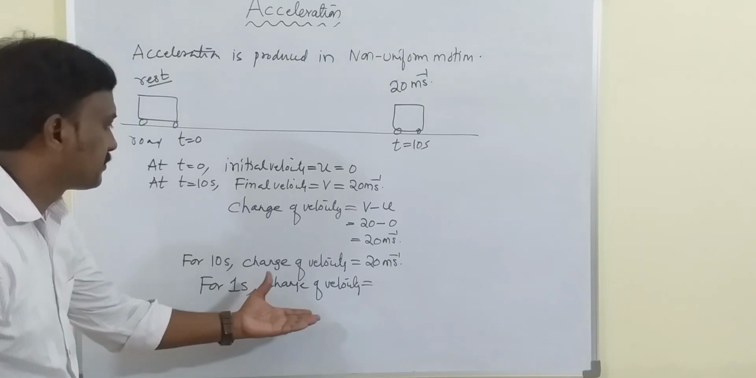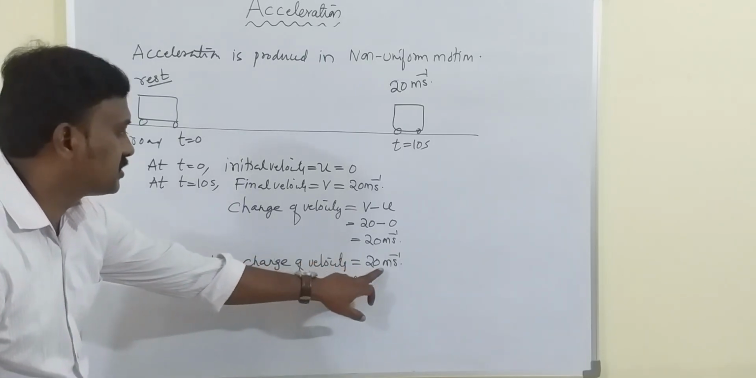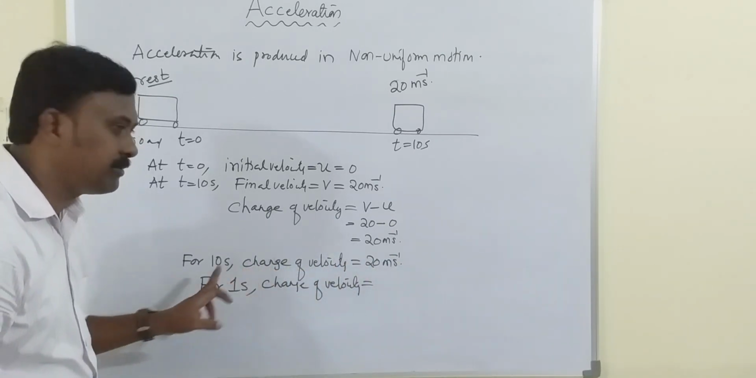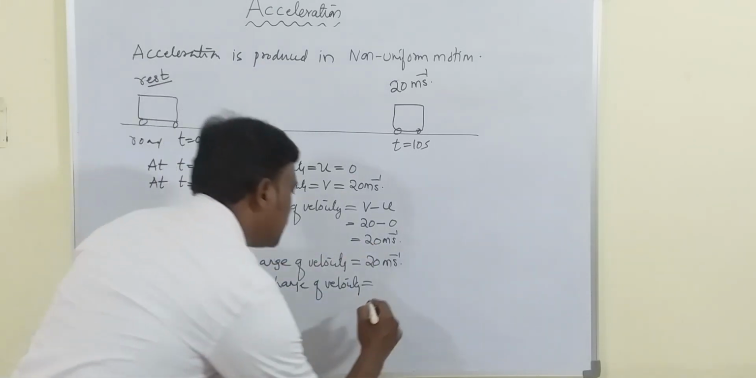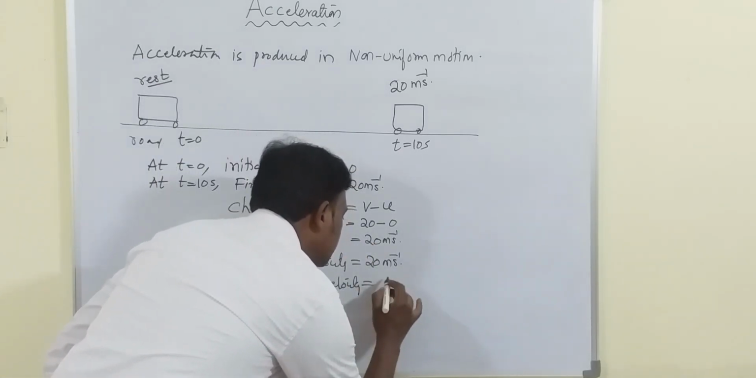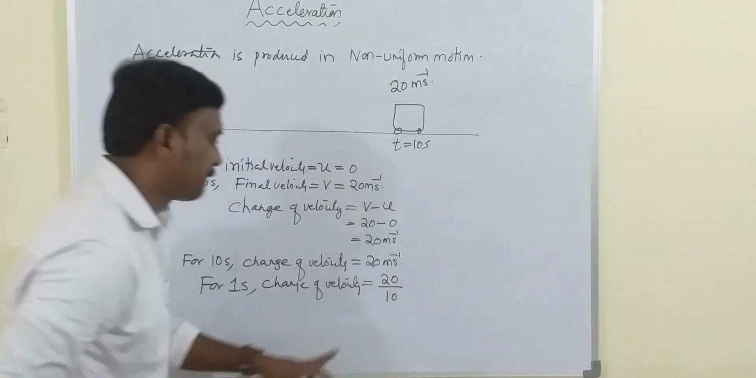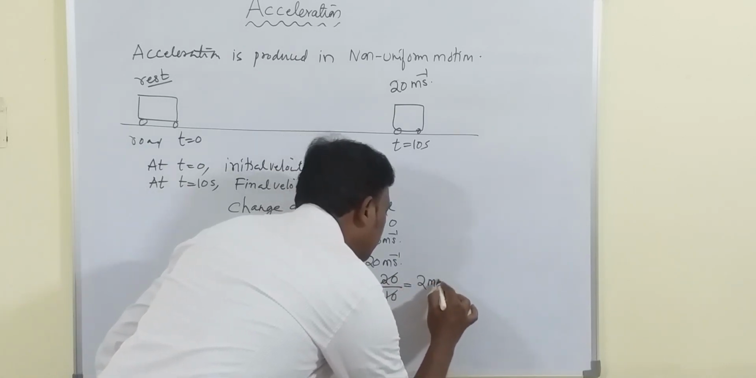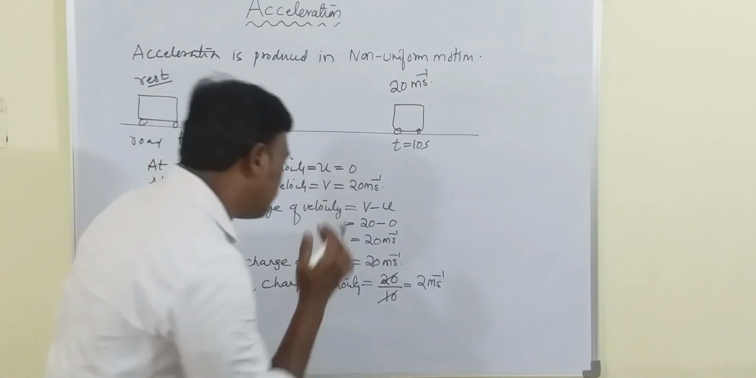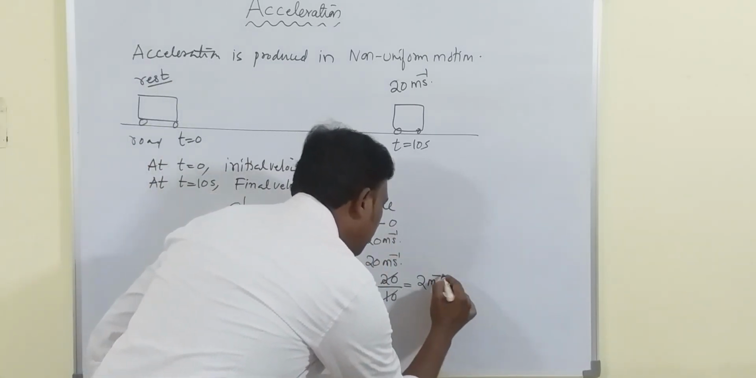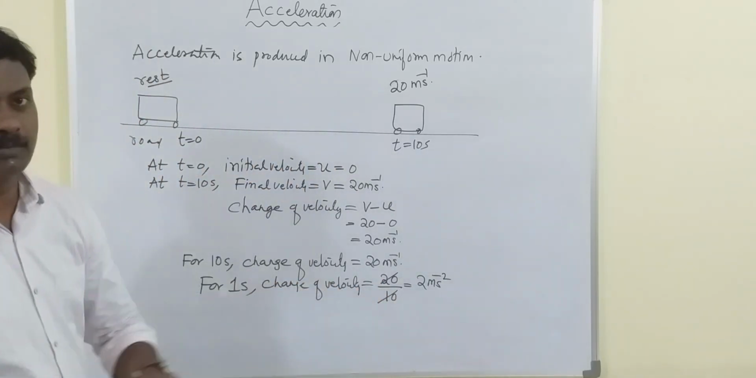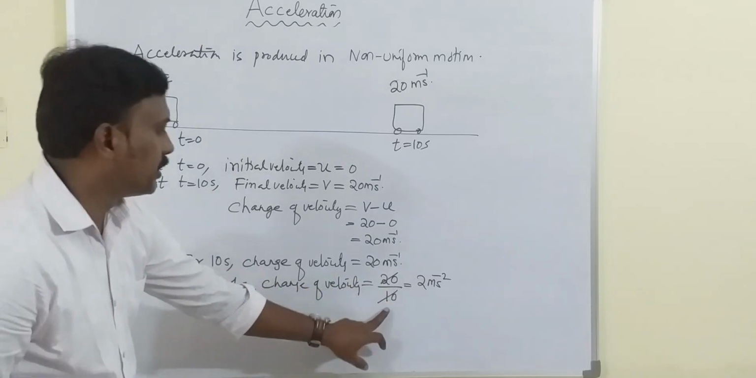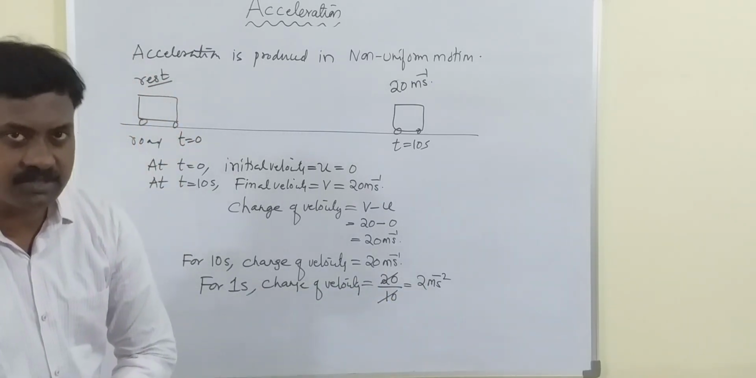what are you going to do here mathematically? Change of velocity for 10 seconds is 20. I am asking for 1 second, so it's very clear, 20 by 10. So 20 is the change of velocity, and 20 by 10 is equal to 2 meter per second. So I will be getting 2 meter per second square. We'll discuss that later. So the change of velocity for 1 second is 20 by 10, that is 2 meter per second square.